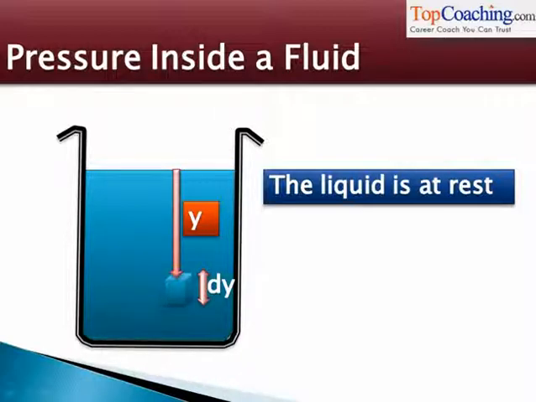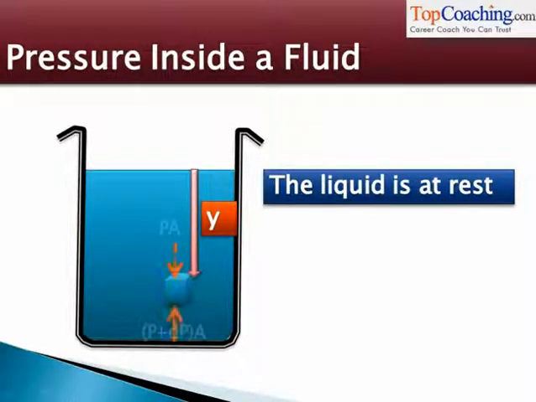To calculate that, let us balance the net force on this cuboidal element in the vertical direction. In the vertical direction, a pressure P is present at a depth y from the surface. So the net force in the vertical direction on this small element is P into A, where A is the topmost surface area of this element. The net force in the vertical direction upwards from the bottom is P plus dP into A. Now, as the width of the element is dy, as we move downwards, the pressure increases by dP as we move downwards by depth dy, isn't it?